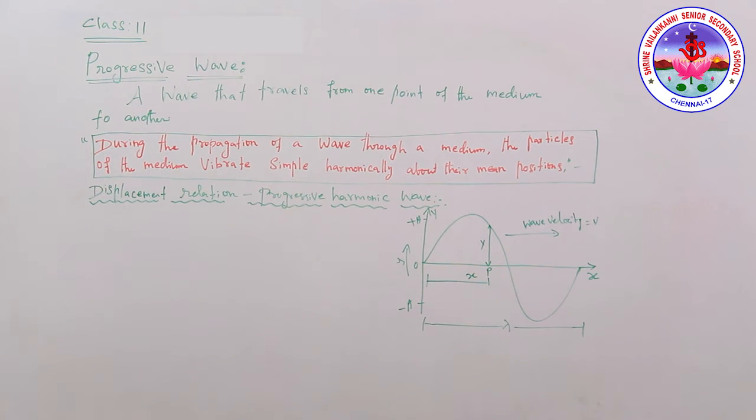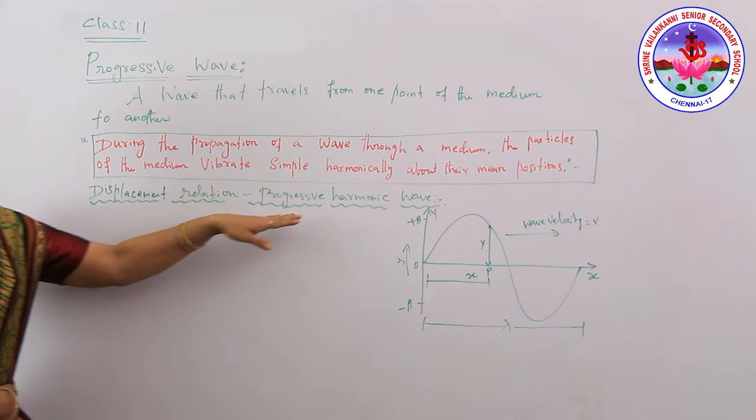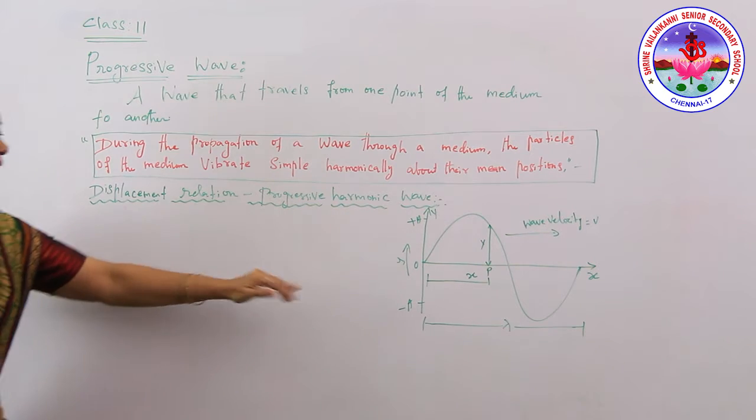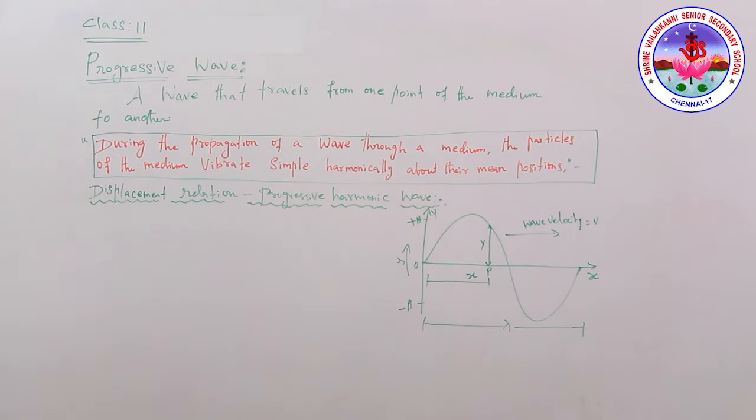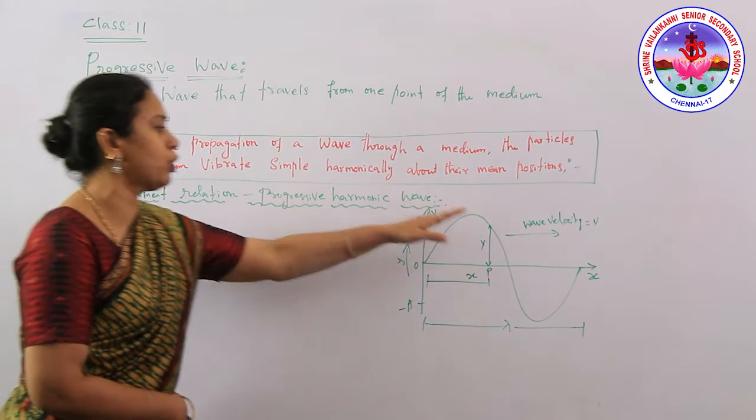Okay, we'll see the displacement relation for the propagation of the progressive harmonic wave. See the diagram, children. We have a simple harmonic wave, from 0 to the full phase.